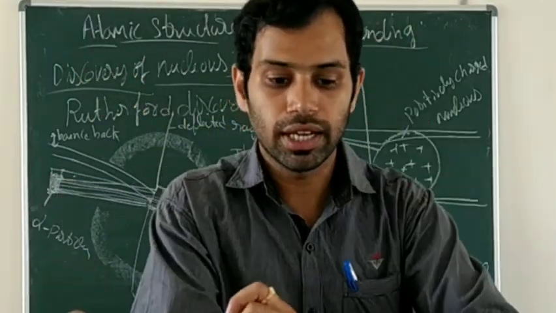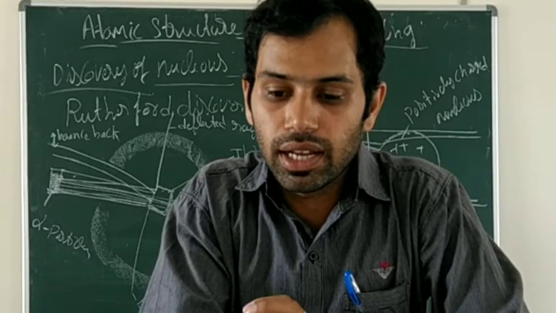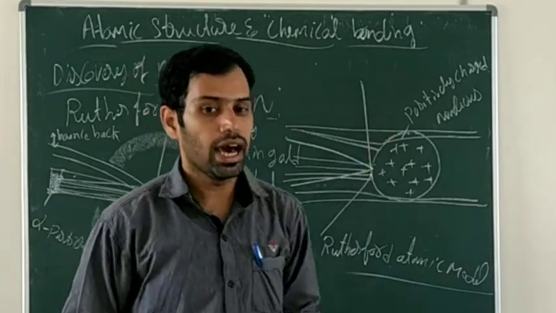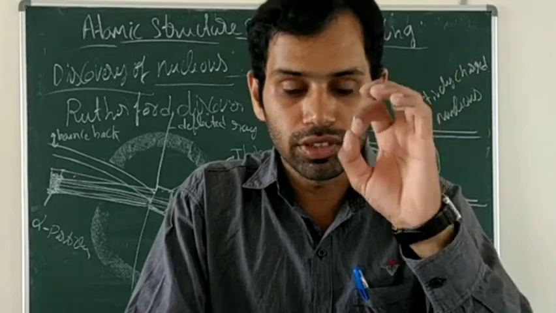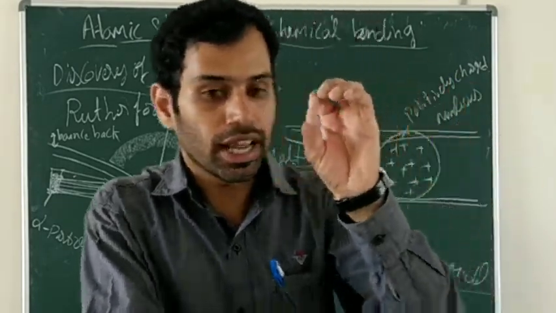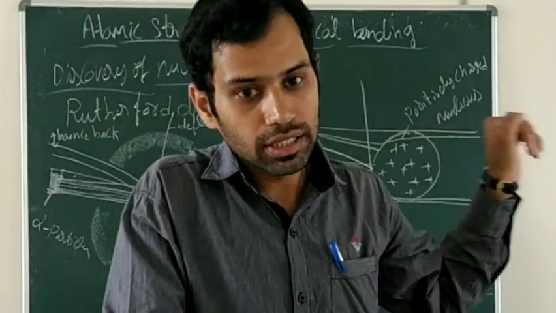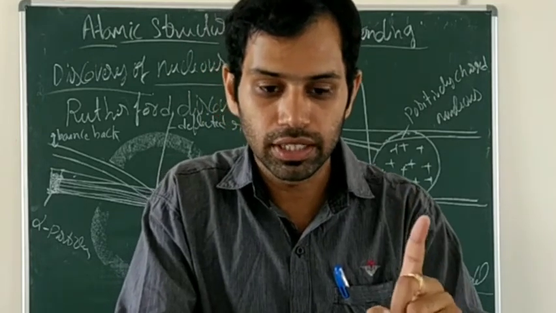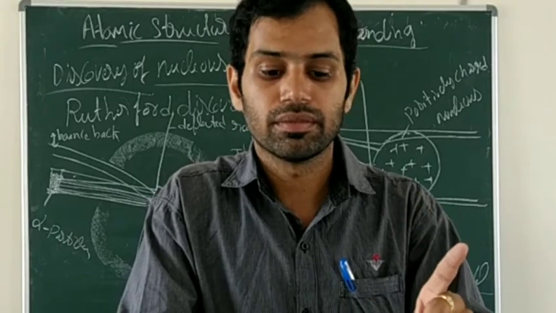According to the first postulate, the atom contains a large empty space. Look at the inside: the atom contains a large empty space. Because of that large empty space in the atom, the rays are passing straight through the gold foil. So the first postulate is telling us that the atom contains a large empty space.